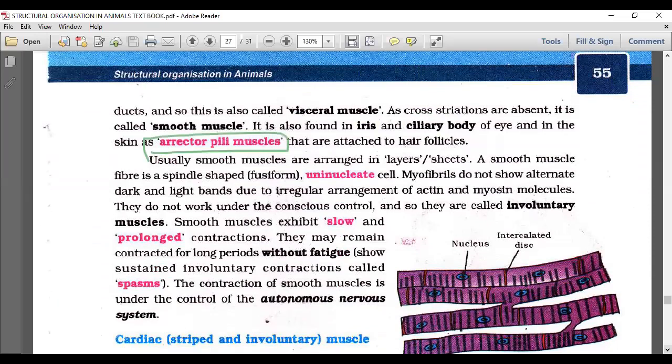Interesting muscles, the erector pili muscles. You may have felt, when you are under stress or in an exciting condition, your hair becomes straight on the hands and legs. That is because of these erector pili muscles, the muscles associated with the hair follicle. You can try, but you can't make your own hair straight at will. These erector pili muscles are smooth muscles. So in the winter season or under exciting conditions, your hair becomes straight.